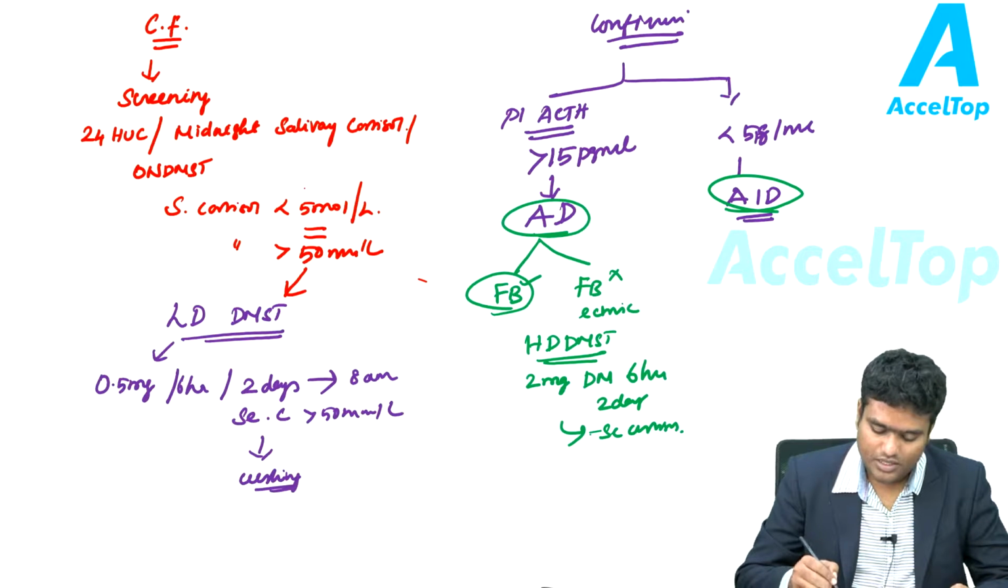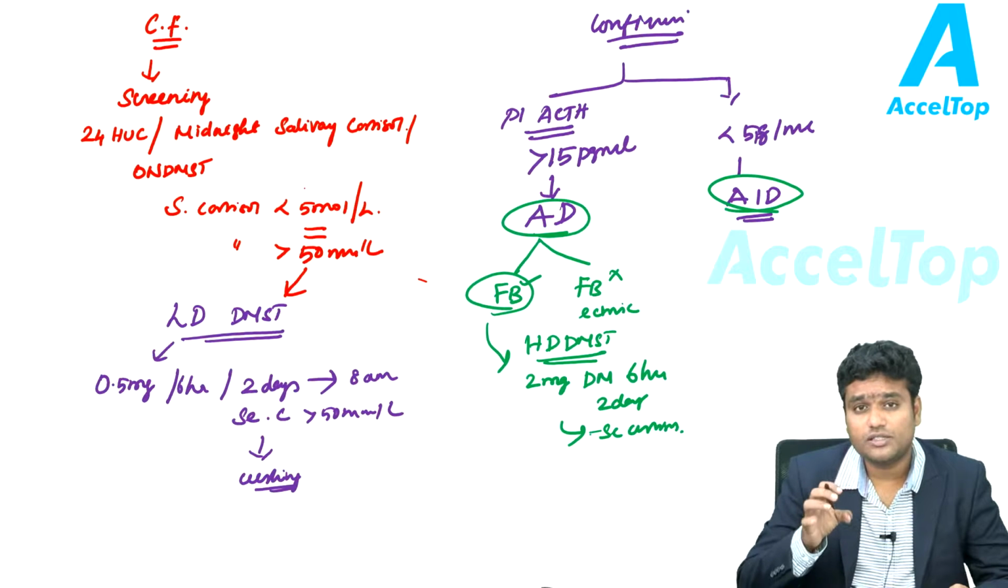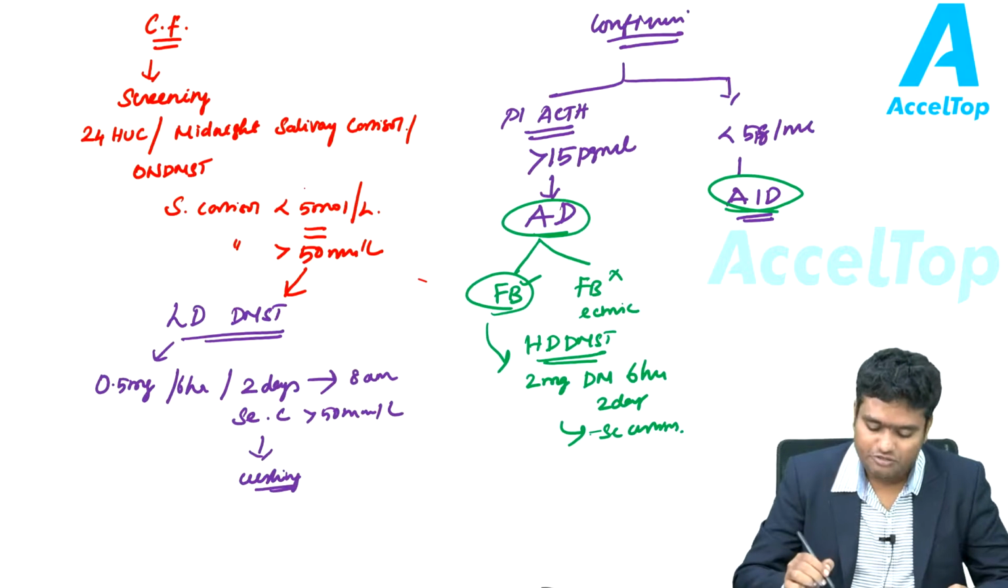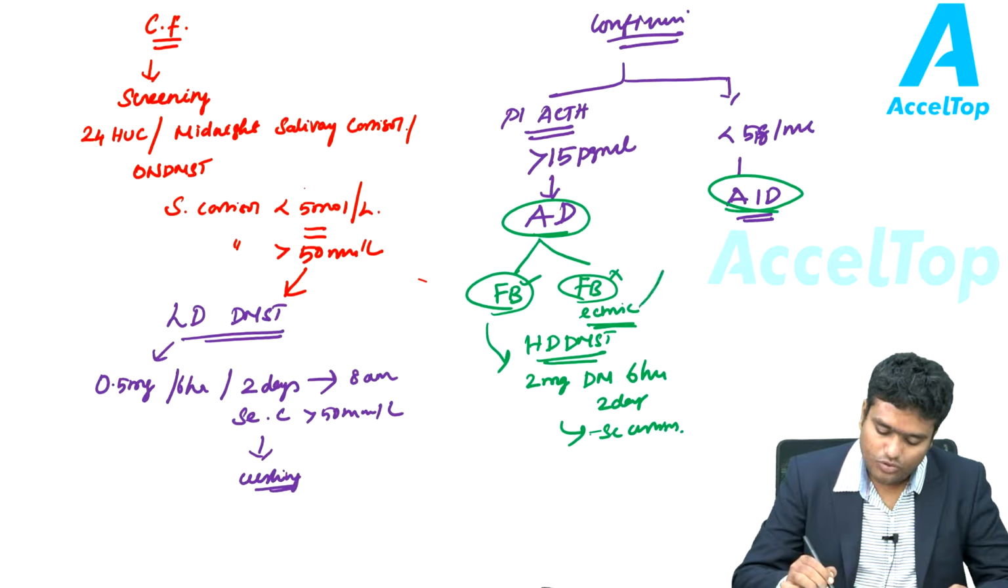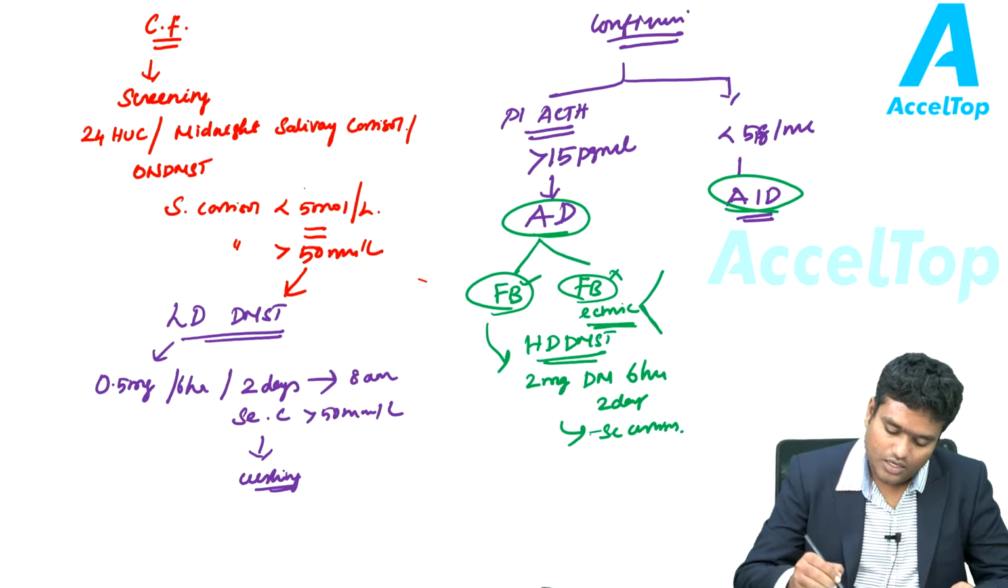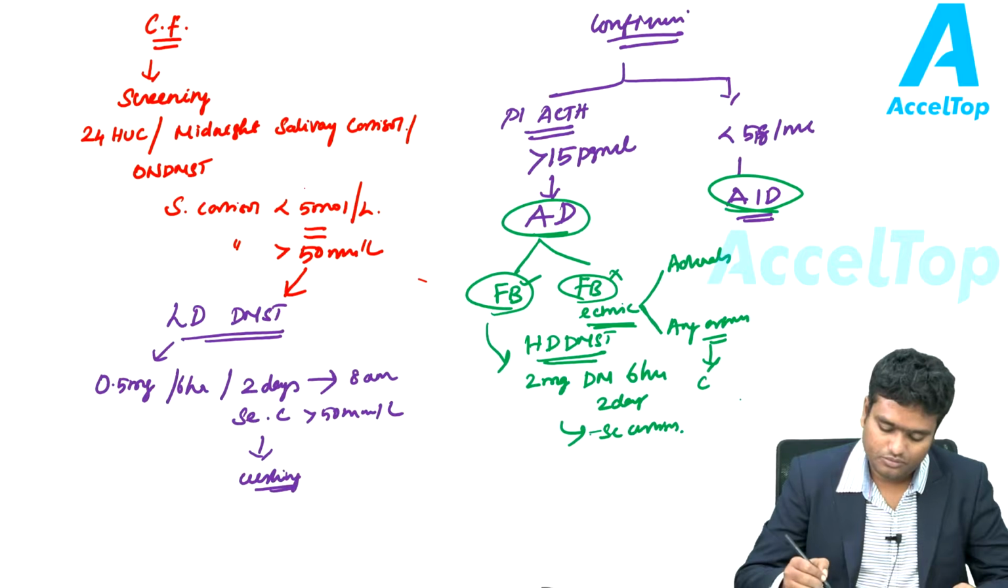If it is suppressed, then it means that it is arising from the feedback loop, as high dose of dexamethasone has suppressed the release of cortisol. But if it is not suppressed, then it means it is arising from ectopic foci. This ectopic foci could be in the adrenals or any organs. So you are supposed to take the CT or MRI of the preferred organ.